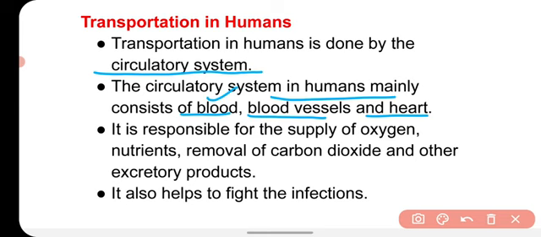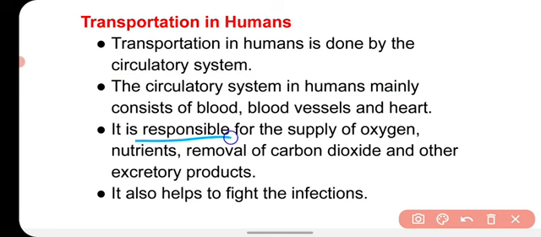Blood is the vehicle of the substances, the medium to supply the substances from one body part to another. Blood vessels are the thin tube-like structures in which the blood flows, and the heart maintains the flow of the blood in our body. These are the three main components of our circulatory system, which are responsible for transporting things in our body.